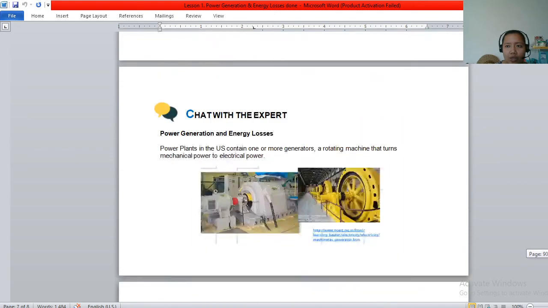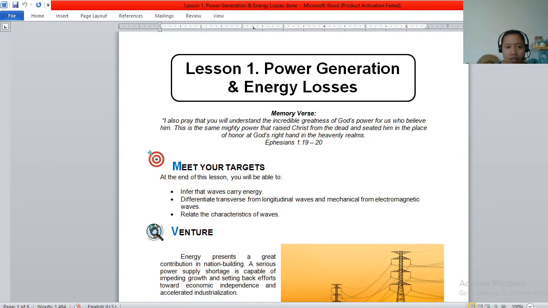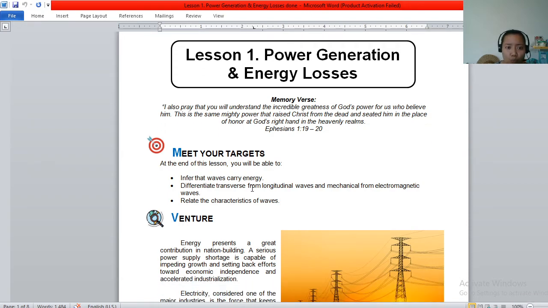Today we'll start by enumerating our targets. First, infer that waves carry energy. Second, differentiate transverse from longitudinal waves and mechanical waves from electromagnetic waves. And the last one is to relate the characteristics of waves.